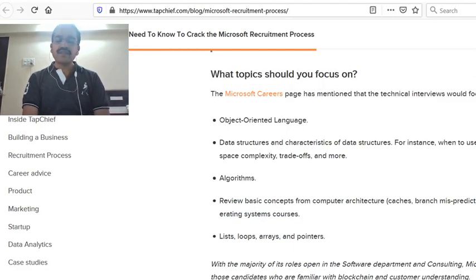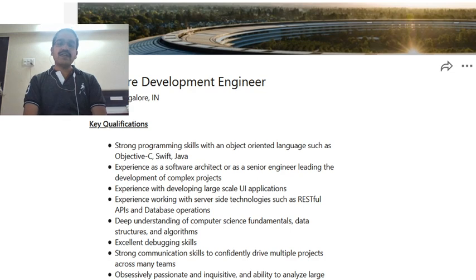Then this is the recruitment process of Microsoft, which is also one of the good organizations to work for. And if you see, after object oriented language they give more emphasis on data structures. And again a very famous organization called Apple.